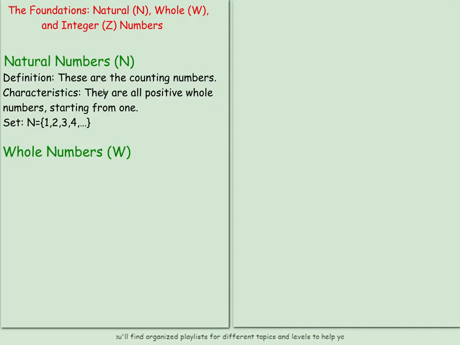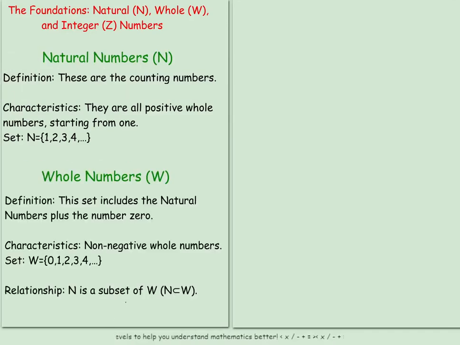So let me give you the note on the whole numbers. Now, as you can see, we have said this includes what? The natural numbers plus 0. You see the 0 here. Now, they are all non-negative whole numbers. We'll talk about negative numbers very soon. So if you are talking of their sets, then it includes 0, 1, 2, 3, and it goes on and on and on.